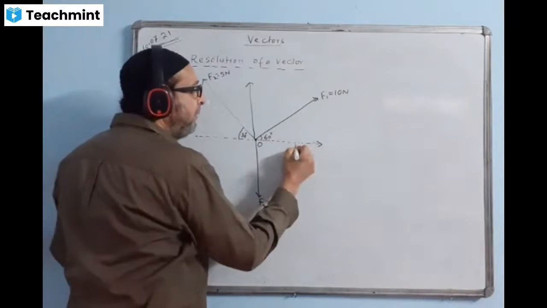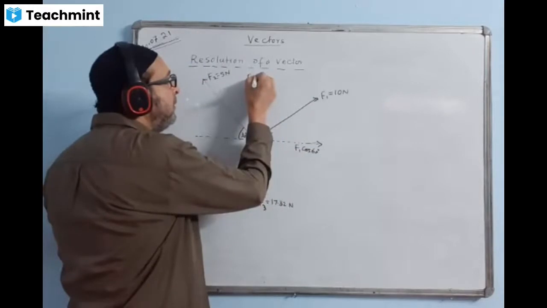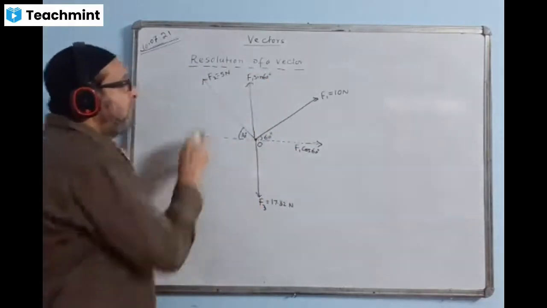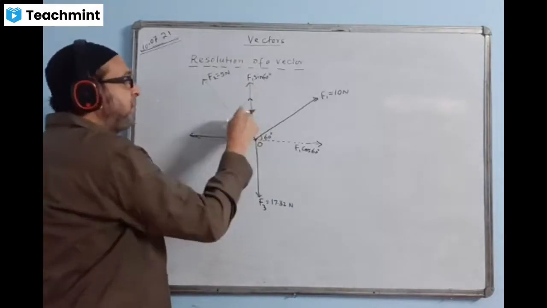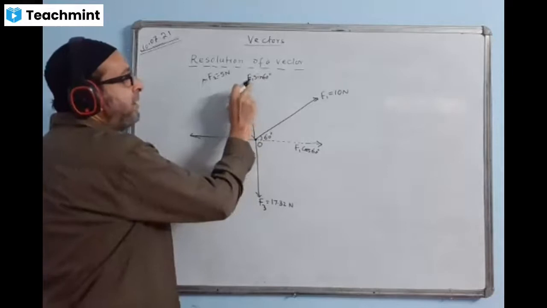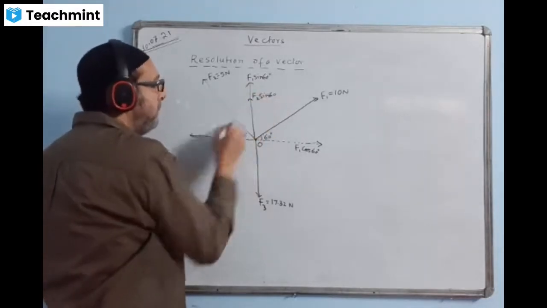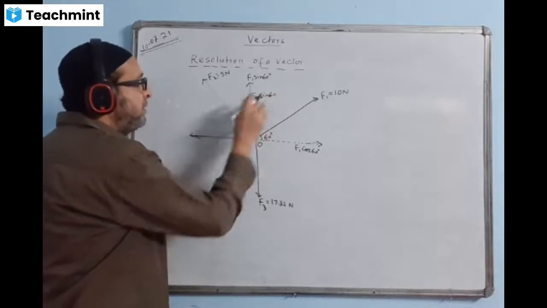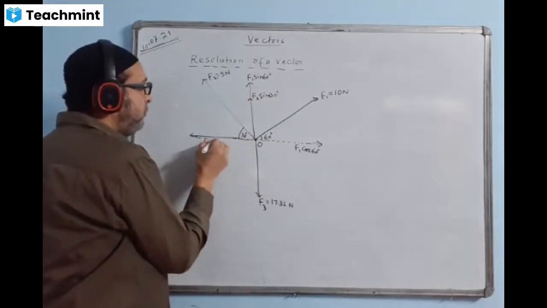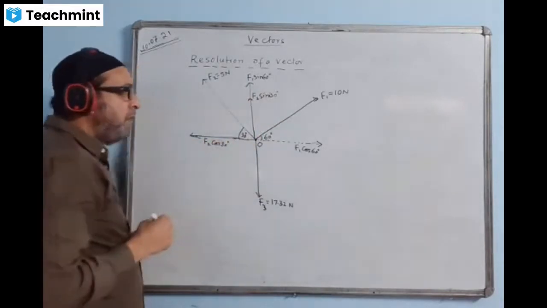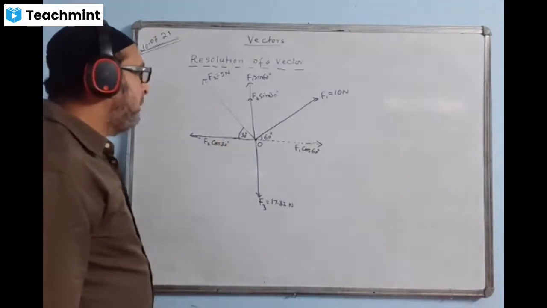This value will come F1 cos 60. This will come F1 sin 60. F2 I also break. One component here, one component will coincide with this one, in the same direction. Here I'll be writing F2 sin 60. And here I will write F2 sin 30. And here I will write F2 cos 30.